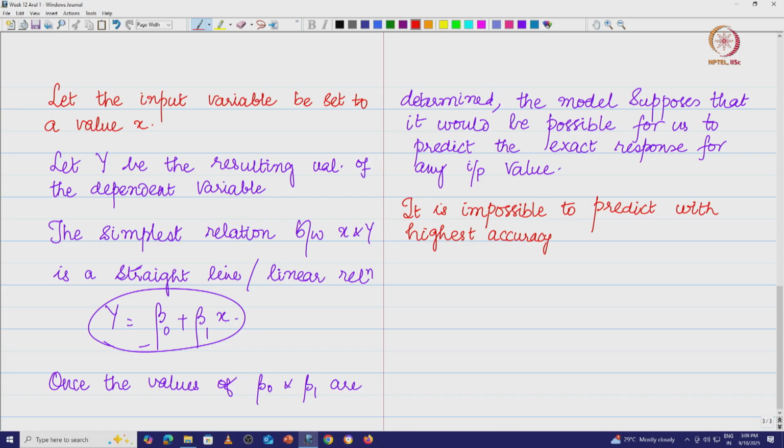So there will be some kind of random error. We will say that this y is equal to beta naught plus beta 1 x is valid subject to some random error.